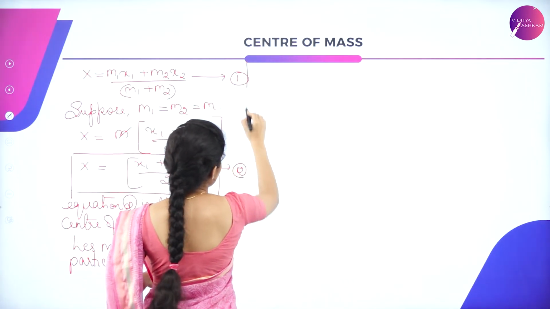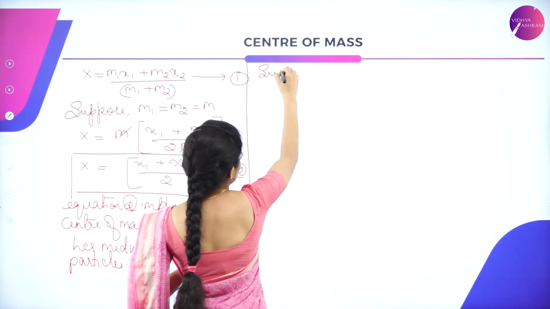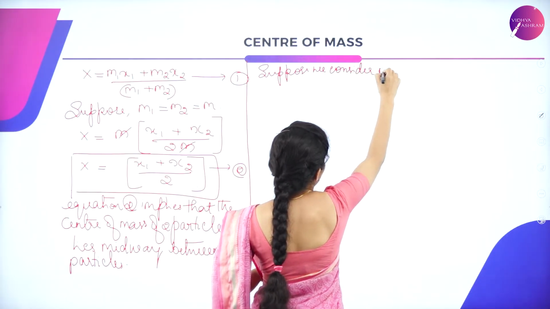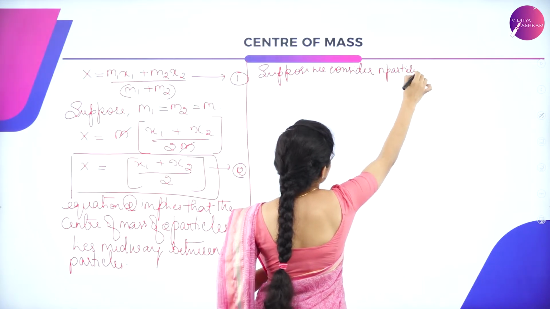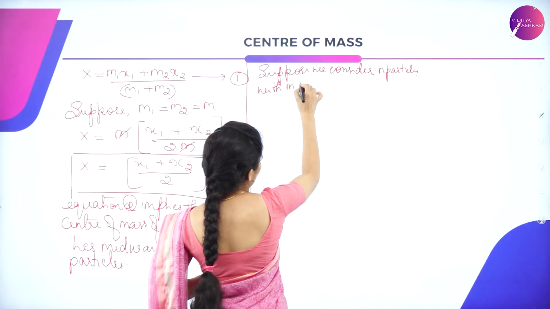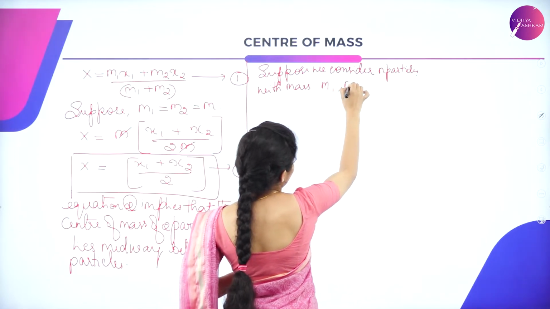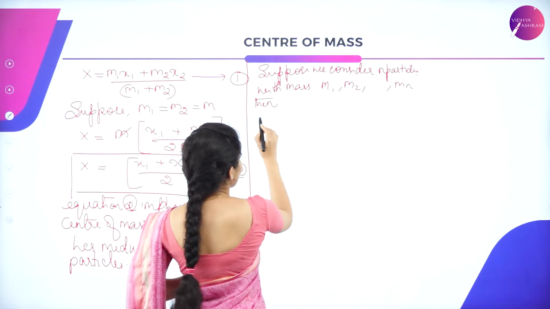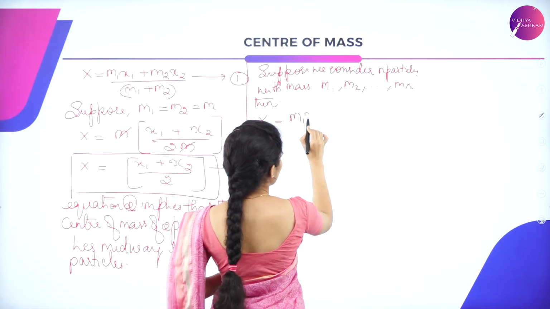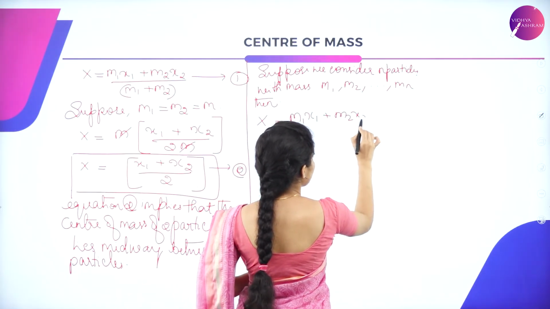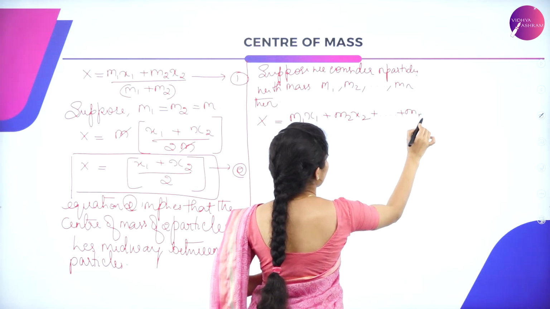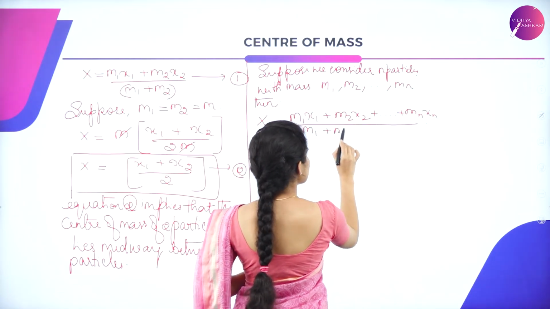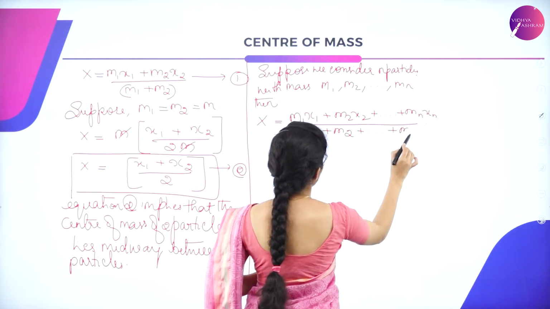Suppose we consider n particles with masses m1, m2, up till mn, then x can be written as (m1 x1 plus m2 x2 up till mn xn) divided by (m1 plus m2 up till mn).